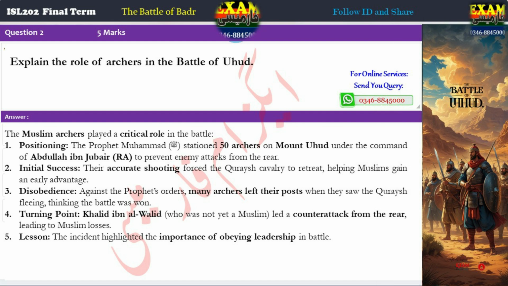Question 2. Explain the role of archers in the Battle of Uhud. Answer. The Muslim archers played a critical role in the battle. 1. Positioning.